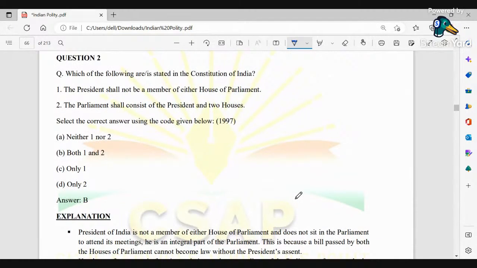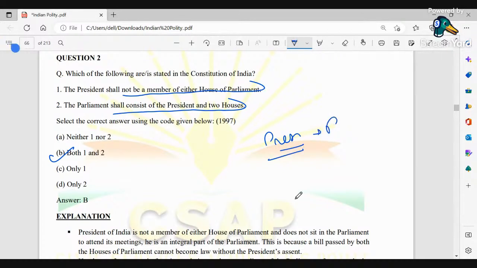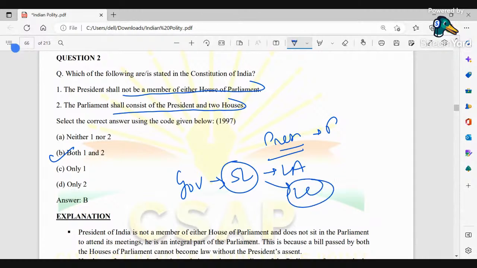Which of the following is or are stated in the Constitution of India? So यहाँ पे which of the following is stated? B. That is both 1 and 2. That is president shall not be a member of either house of the parliament, and the parliament shall consist of the president and also the two houses. We all know president directly forms an integral part of the respective parliament, whereas the governor directly forms an integral part of the state legislature. Okay, it may be having legislative assembly or it may be having legislative council. Okay, so that is basically with respective to the Constitution of India.